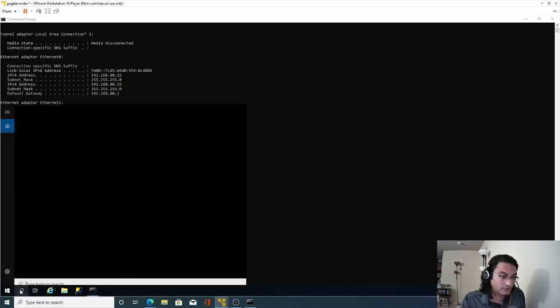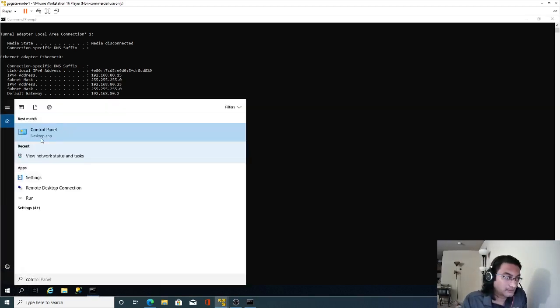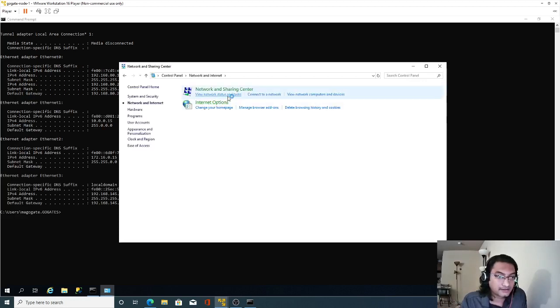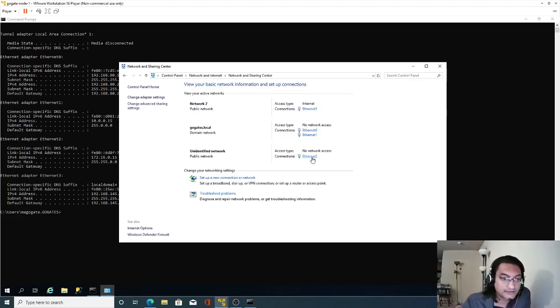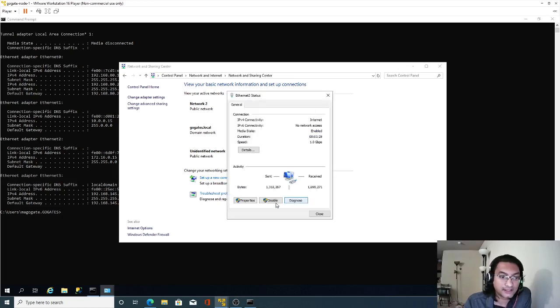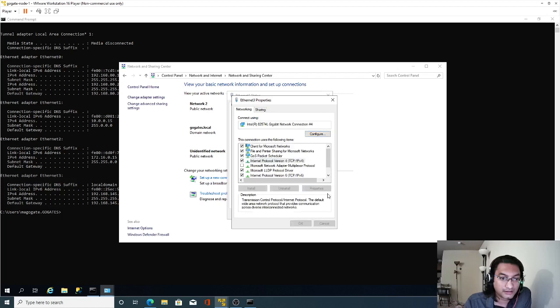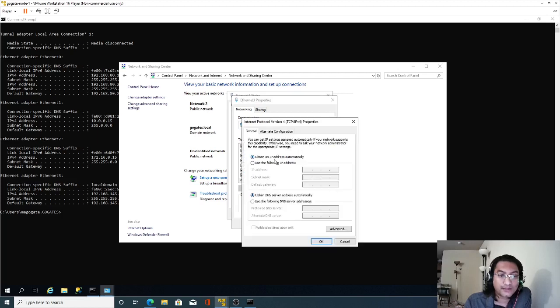So if I go back to control panel and network and internet status, yeah, so this is the extra NIC card which we added, the last one, the fourth one, and that has internet connectivity. Now if I click here and check the properties, it is set to obtain IP address automatically.